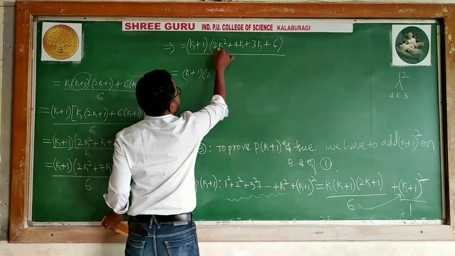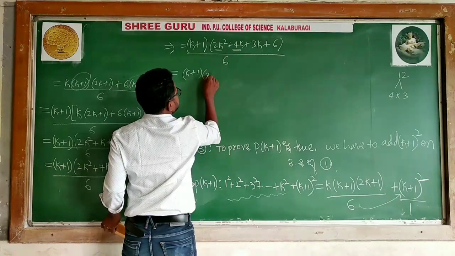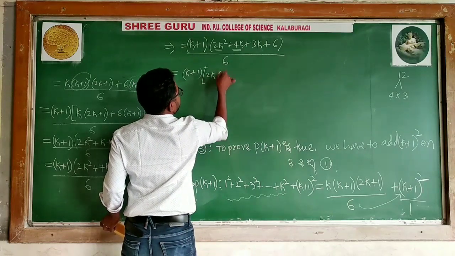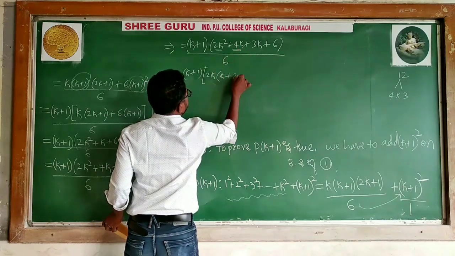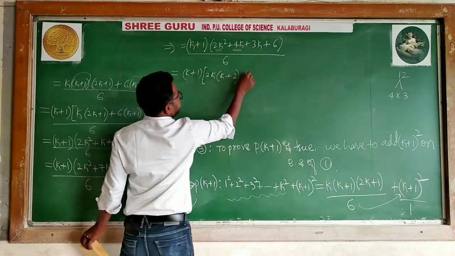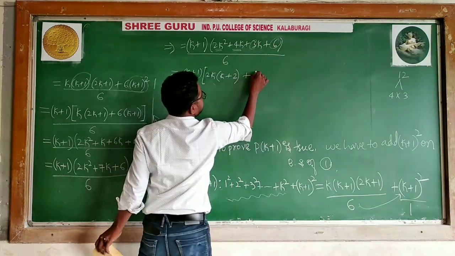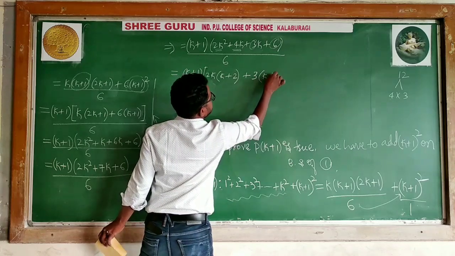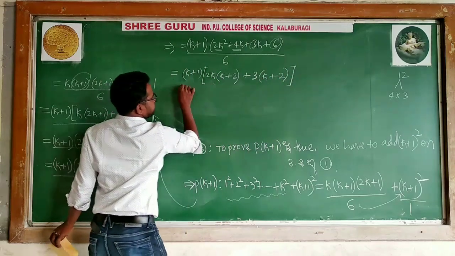Can I say 2k is common from these two? What is common? 2k is common. 2k common means what remains? k. Plus 2k common, what remains? Only 2. Listen here. 2k into k, 2k square. 2k into 2, 4k. Plus, from this 3 is common, no? 3 is common. 3 remains. 3 common, k plus 3 into 2, 6. Listen here. What happened?